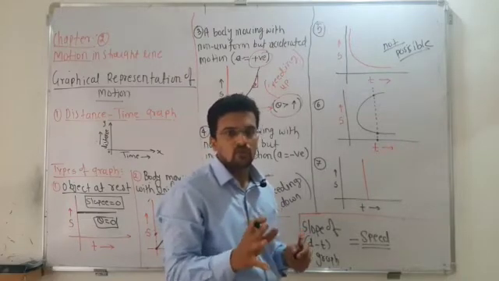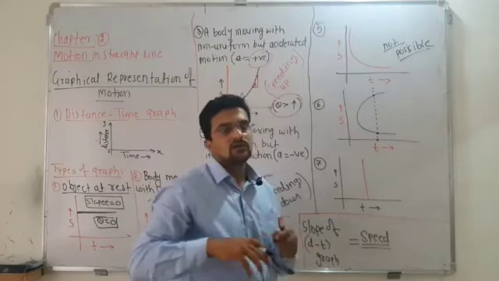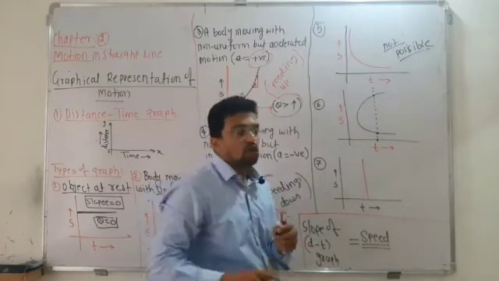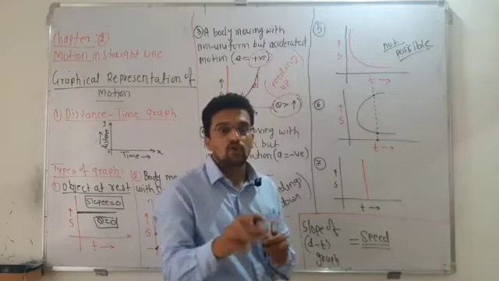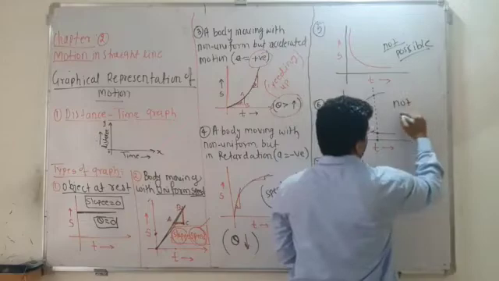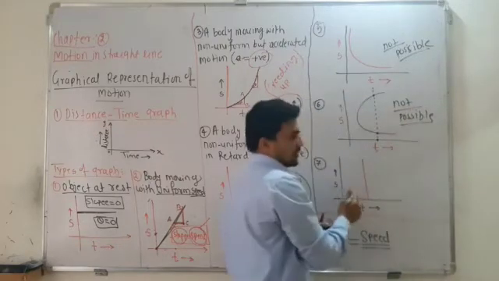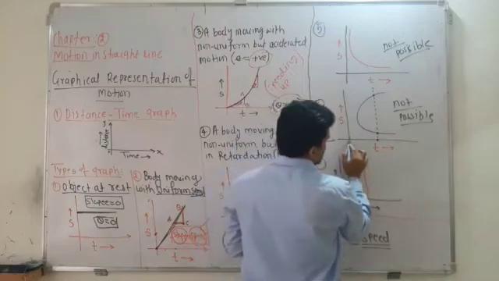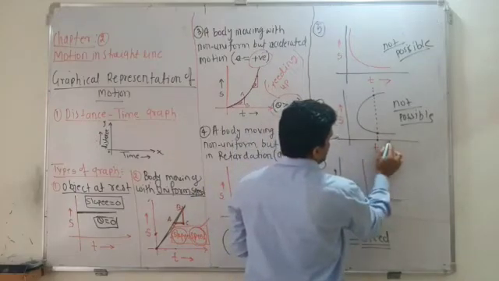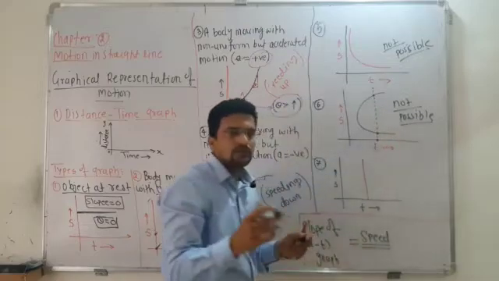Is it possible? No. You will be in one place or maybe in a second place, but you cannot be simultaneously in both places at the same time. So this graph is also not possible. That means it is not true. You can see here, as the time increases, the distance decreases. So it is not happening.